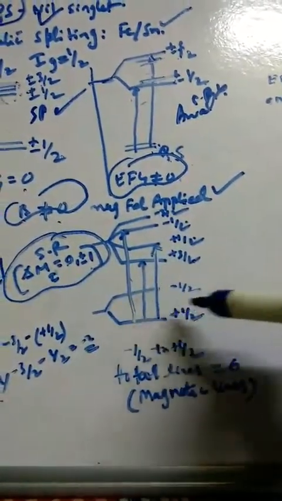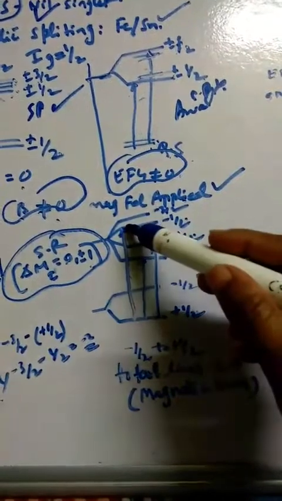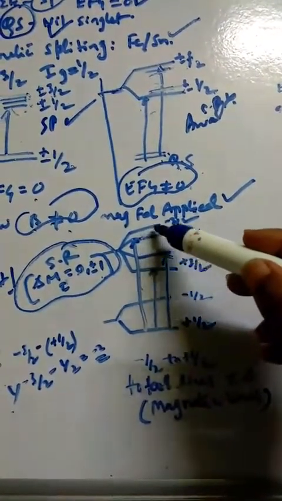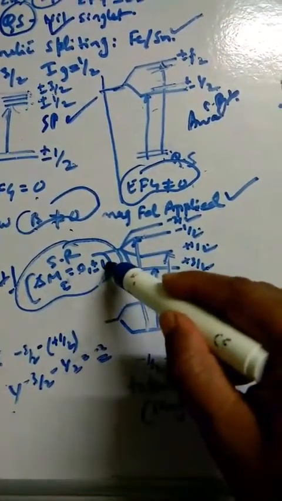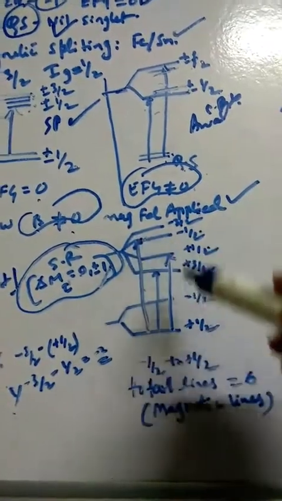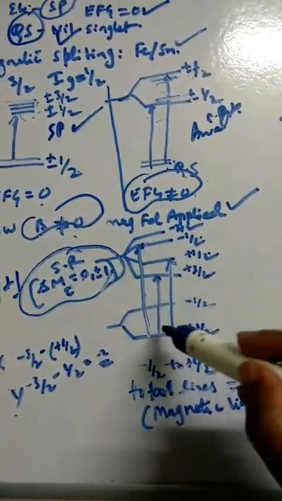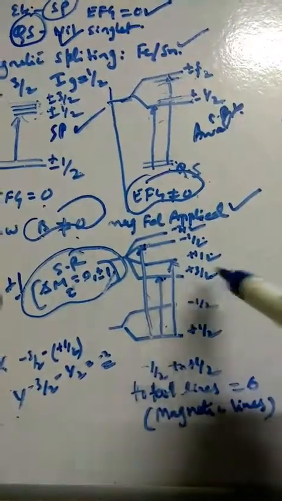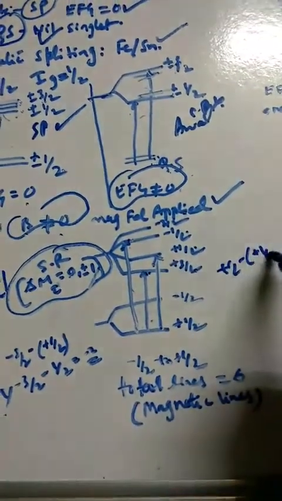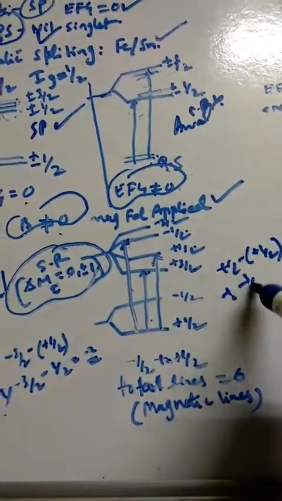If you apply, now you can see here plus half to minus half like this. Okay, so one selection rule is applied here, yes, definitely. So this one, I am going to get one transition. Then plus half to minus 3 by 2, yes, definitely, so plus half to minus 3 by 2 like this.